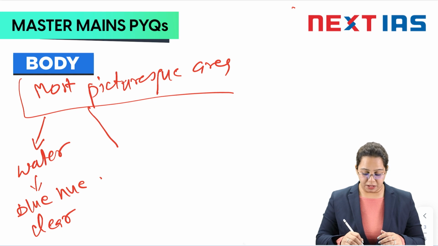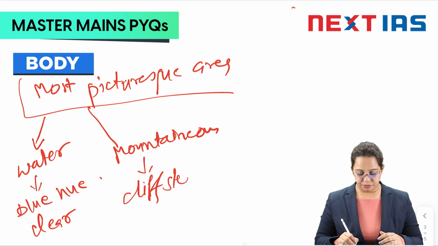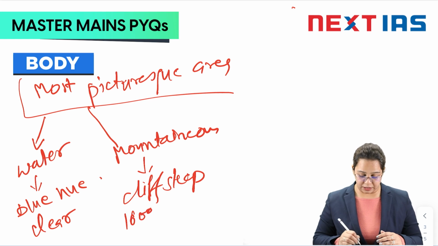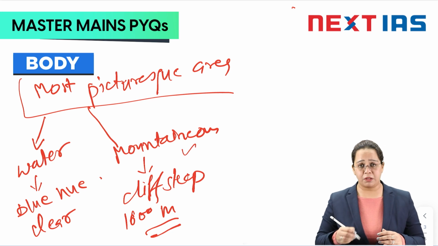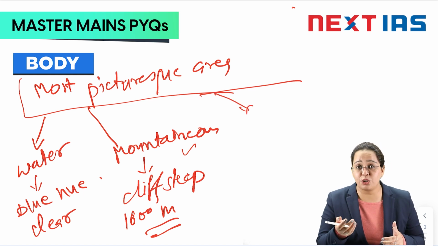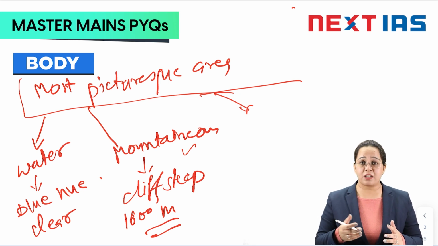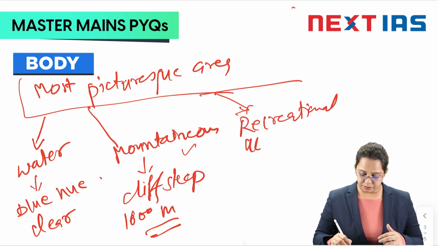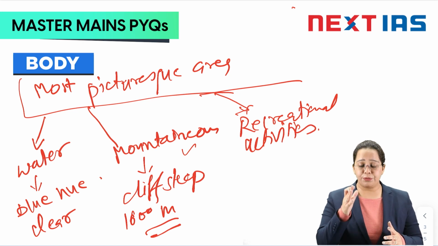All right, the mountainous region, if you see, the cliffs are steep, and high cliffs are also there. Almost the highest record is a 1600 meter high cliff. Also, through these fjords, we get to know about the geological history of the earth. This also creates interest in readers, and recreational activities are also done here. In various countries like the USA, recreational activities are performed in different fjord areas.